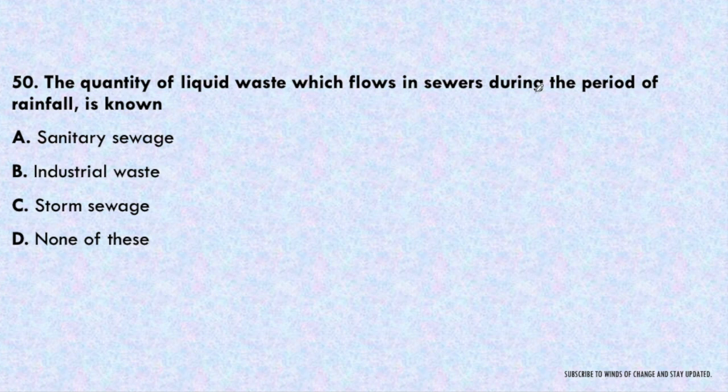Next question. The quantity of the liquid waste which flows in sewers during the period of rainfall is known as sanitary sewage, industrial sewage, storm sewage, or none of these. It is a very easy question. Due to rainfall, the water that will be in the sewer is called storm sewage. So answer C will be the correct one, that is storm sewage.